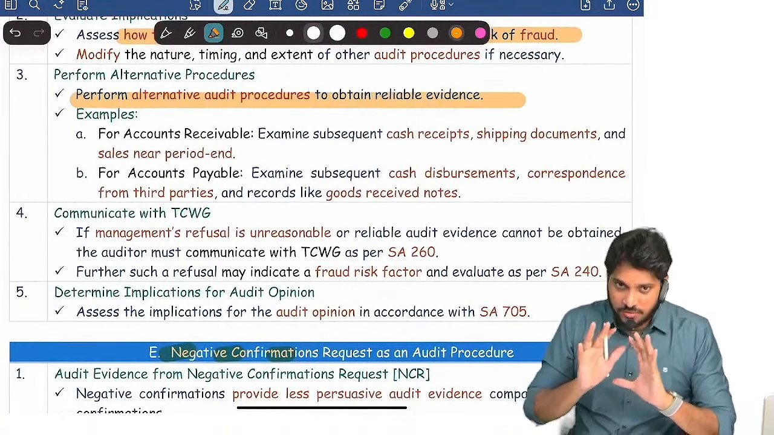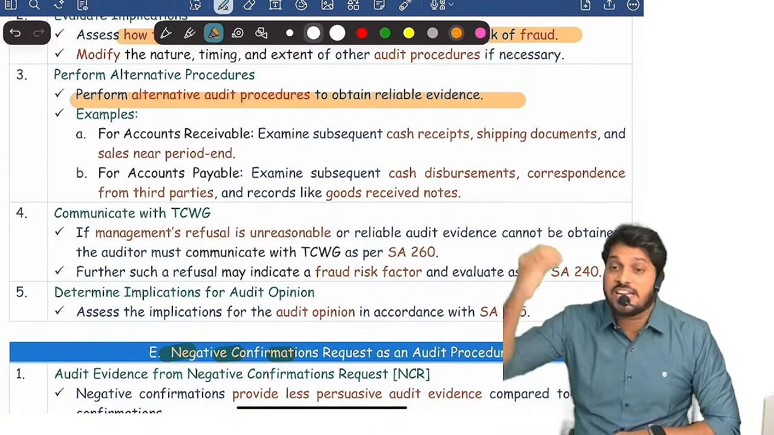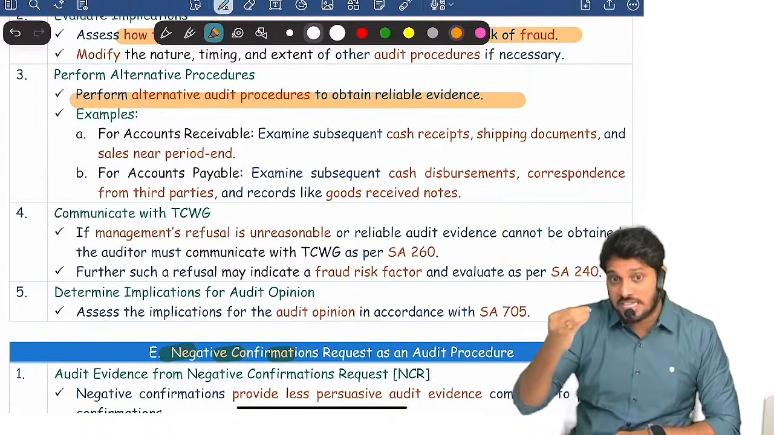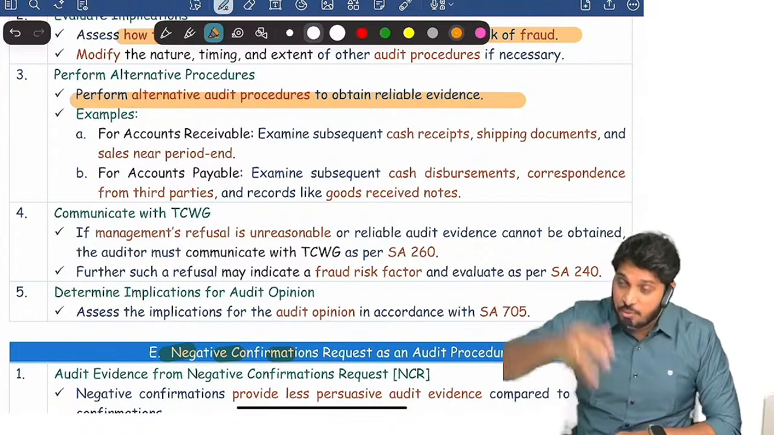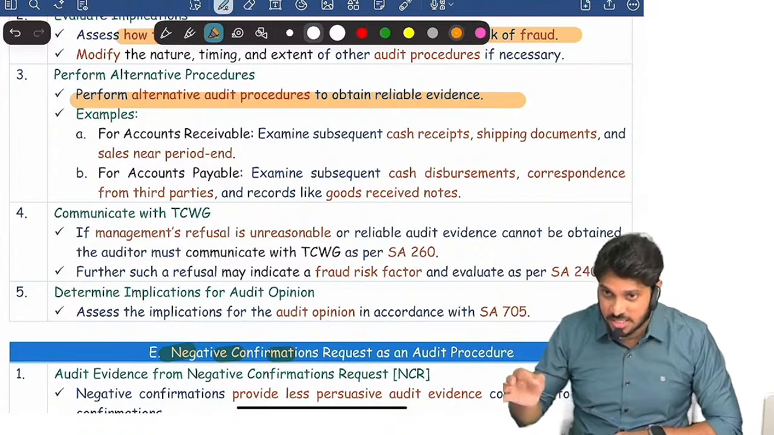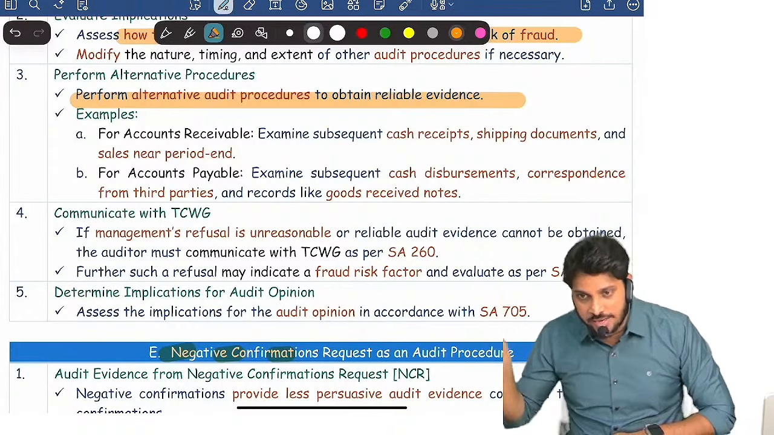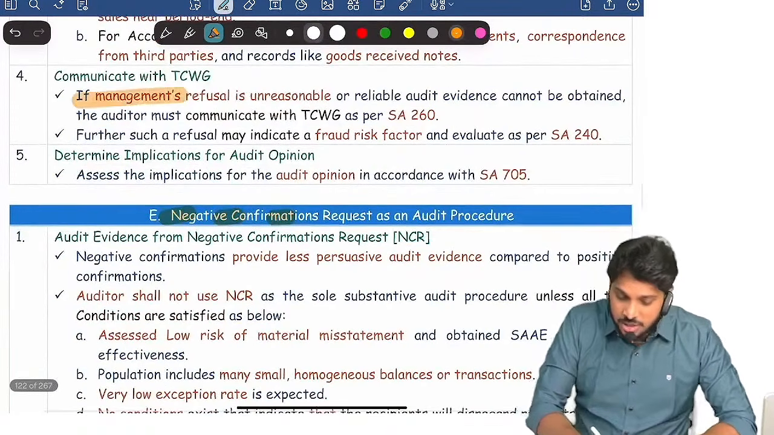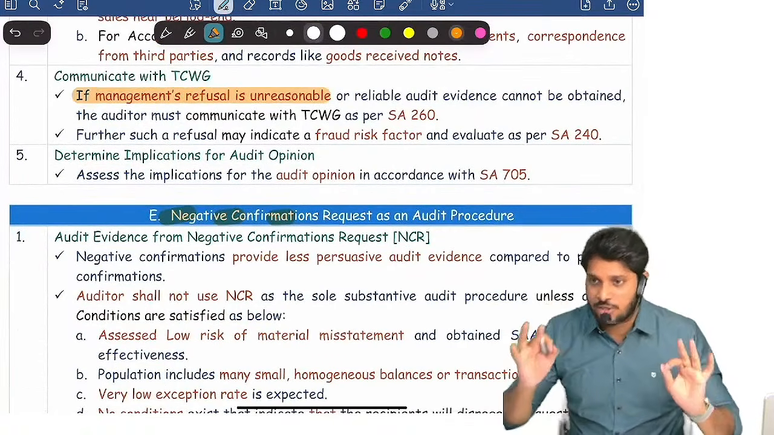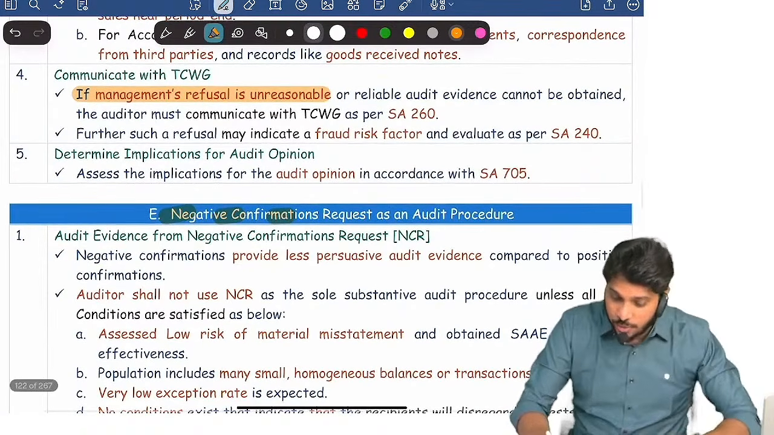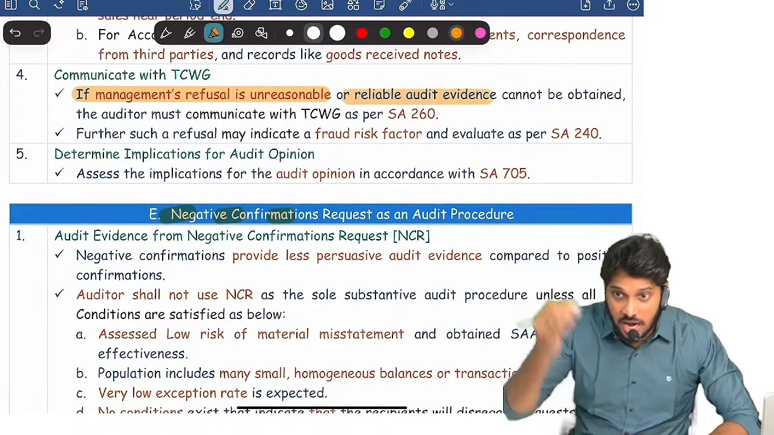One of the objectives of sending an external confirmation is that you want to get evidence whether the third party is really owing us this much or not, whether we are owing him this much or not. We want to get evidence, so try to obtain it through an alternative route. Suppose management's refusal is completely illogical and unreasonable, and you are not getting reliable evidence through alternative methods.